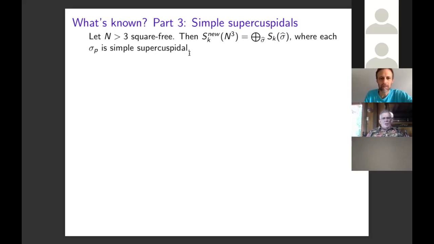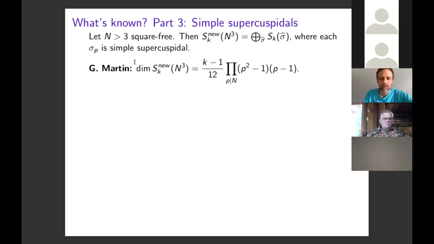So from that paper of Greg Martin, the dimension of S_k of level n cubed is (k minus 1) over 12 times the product over p dividing n of (p squared minus 1)(p minus 1). Now, as I said, we would like to refine this dimension formula to get the dimension of these subspaces.